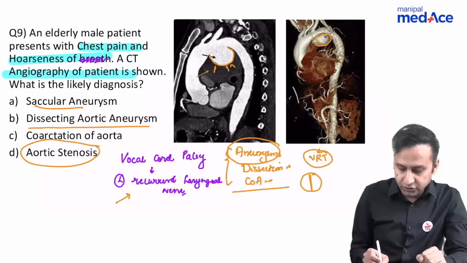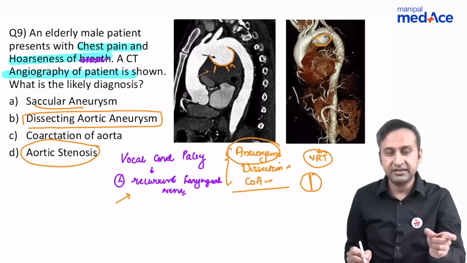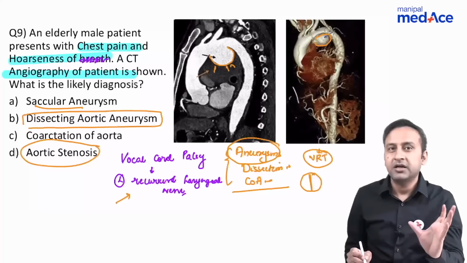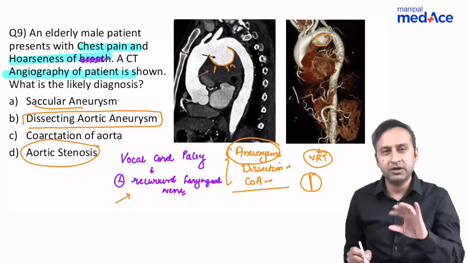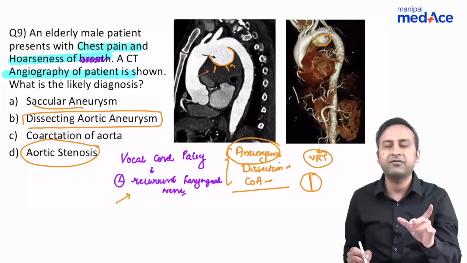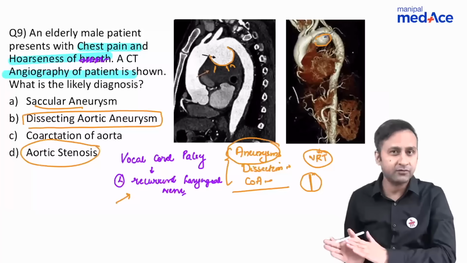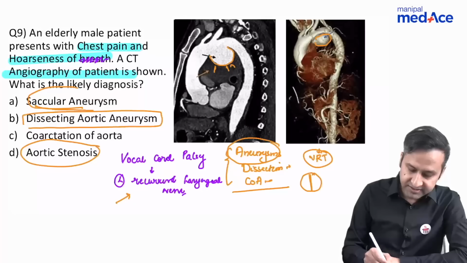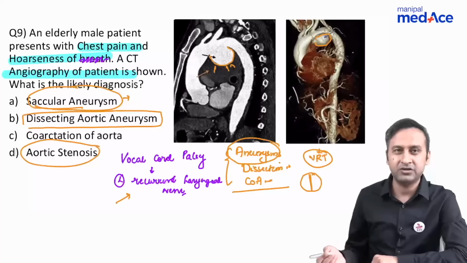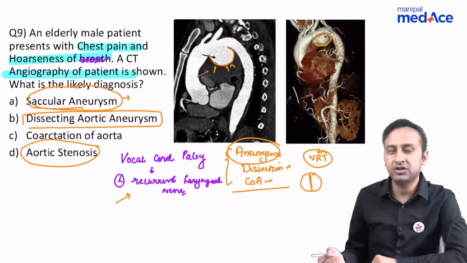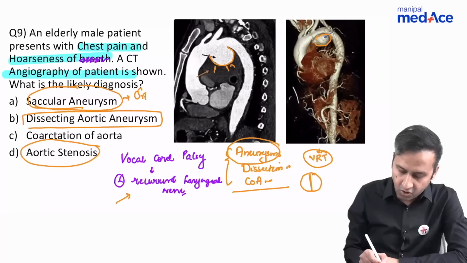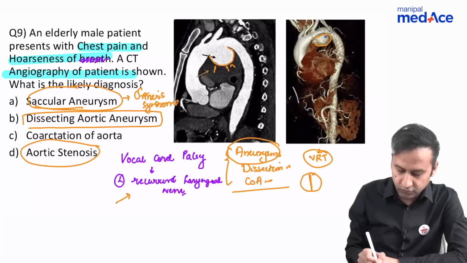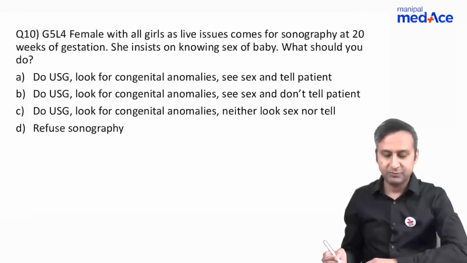But you had to rule out this also, because it is also an aneurysm, but there is a dissection associated with it. In this case, the examiner would have definitely given you a clue towards dissection. Either he would have given you an intimal flap or he would have given you a double lumen. Since nothing of that was provided, your answer was a saccular aneurysm. And if you have an aortic aneurysm which is compressing upon the recurrent laryngeal nerve, leading to vocal cord palsy and hoarseness of voice, it is called Ortner's syndrome. Now, let's come to the next question.